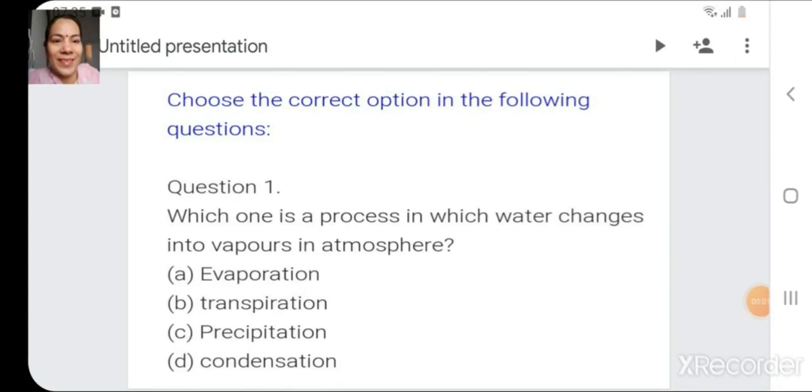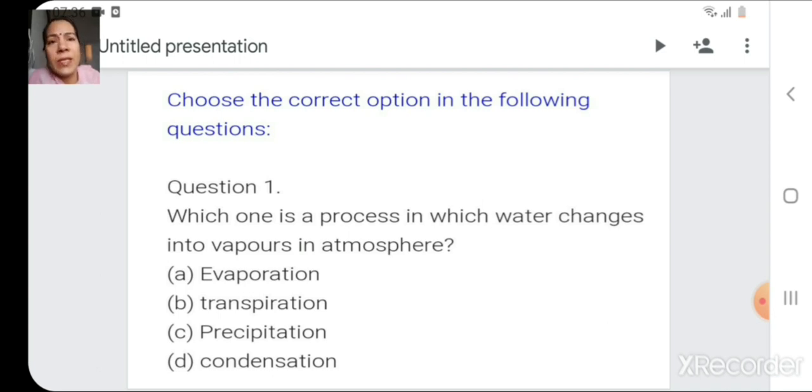Welcome, children. In today's session, we will practice some of the questions of chapter Water so that we will have some revision of that chapter. So, here the revision will be done in the form of practicing some multiple choice questions.